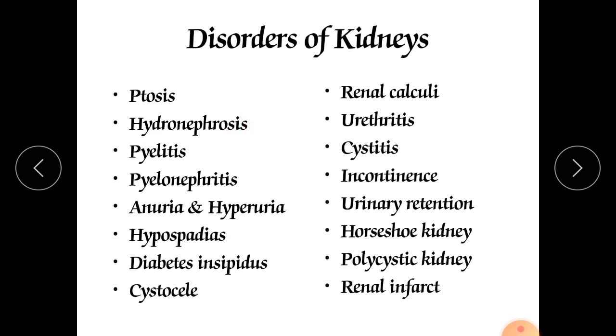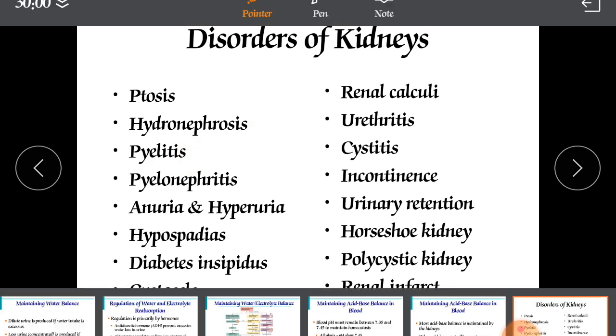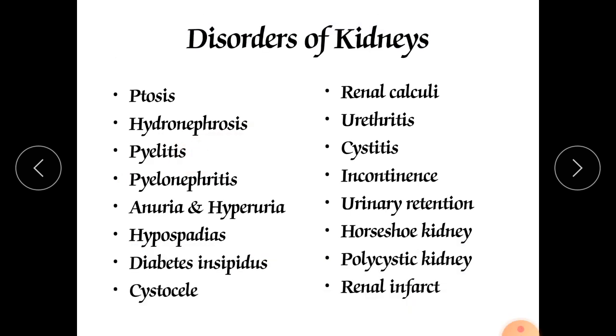Next is pyelitis. This pyelitis is nothing but the inflammation of our kidney, and this occurs mostly in the case of females. Next is pyelonephritis.